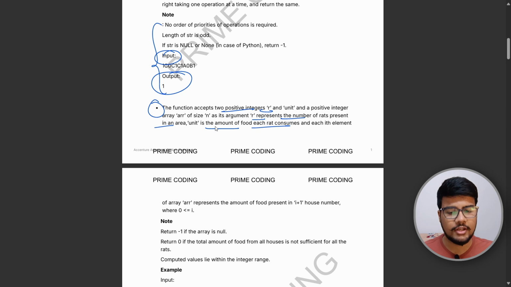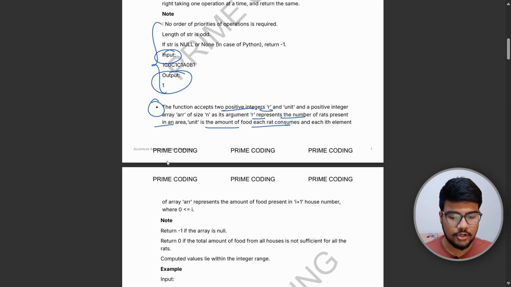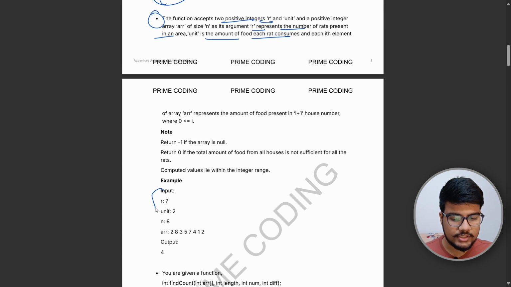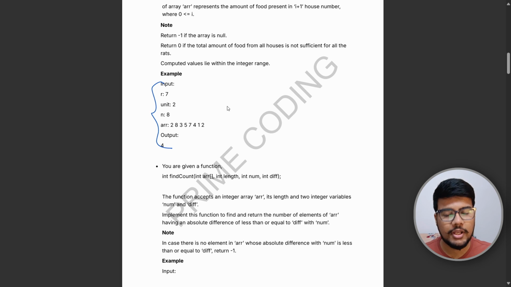It may be some, here it is rat, it could be dog or elephant or giraffe. So please be thorough with it. Try to understand the concept behind this question. Okay, how you need to solve it. Now see, as you can see, the input is also given in that particular format in which you need to take the input. Great. And yeah, many people have a doubt, do we have a function provided?